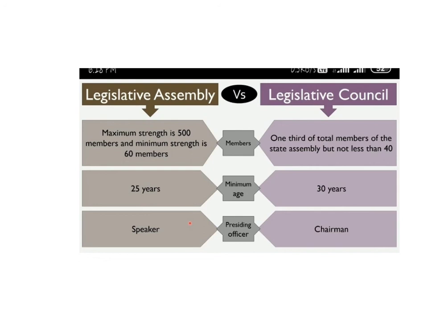In the legislative assembly, the member should be 25 years of age, then only he can be a member. In the legislative council, the member should be 30 years. In the legislative assembly, there is a speaker, the presiding officer, who holds the sessions, and in the legislative council there is a chairman who holds all the sessions. In simple terms, the speaker is the head of the legislative assembly and the chairman is the head of the legislative council.